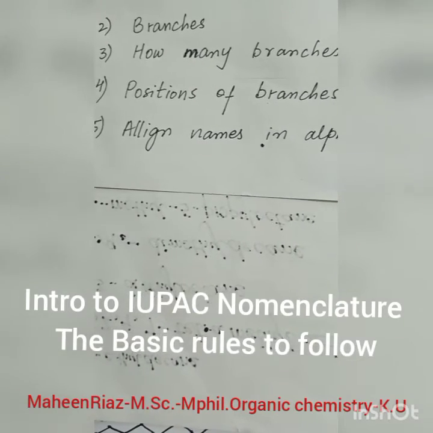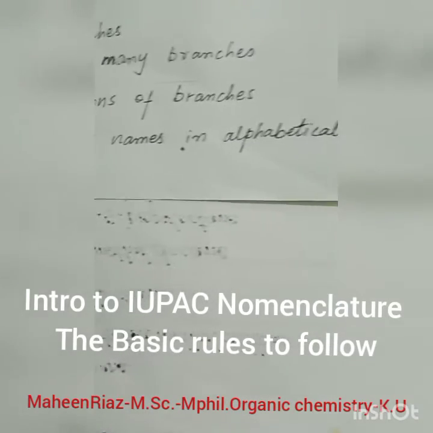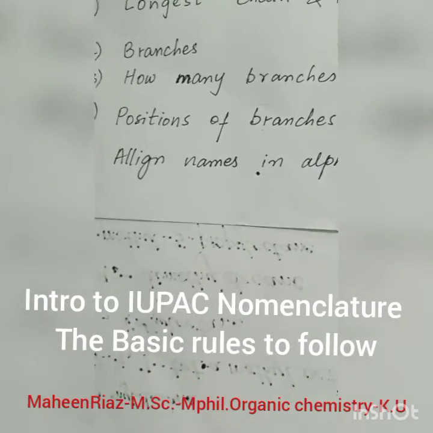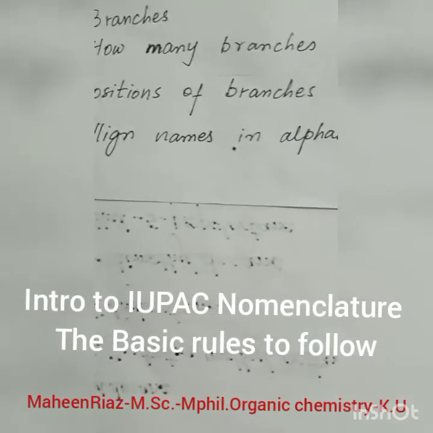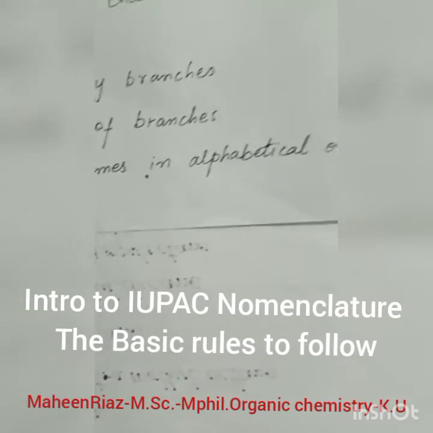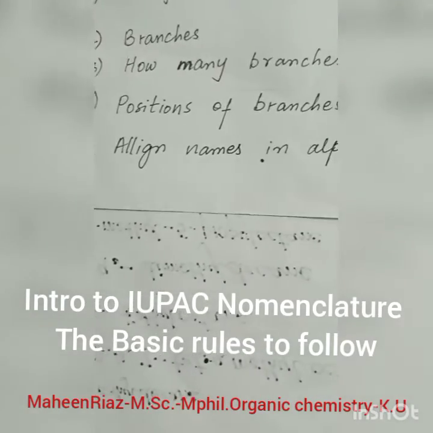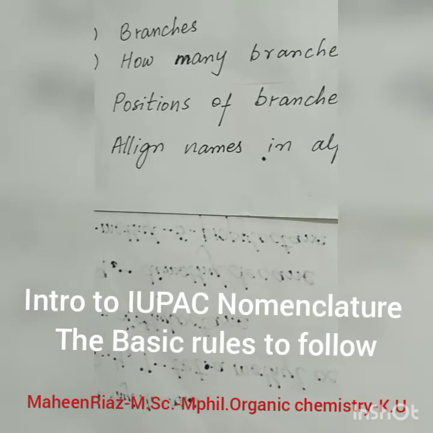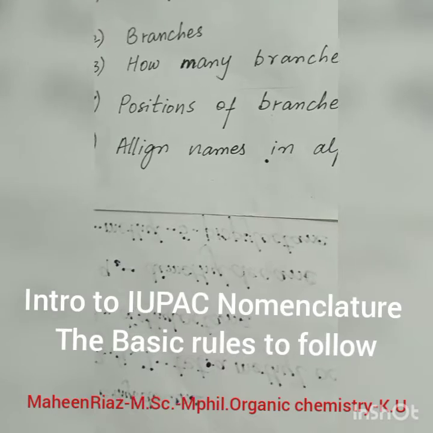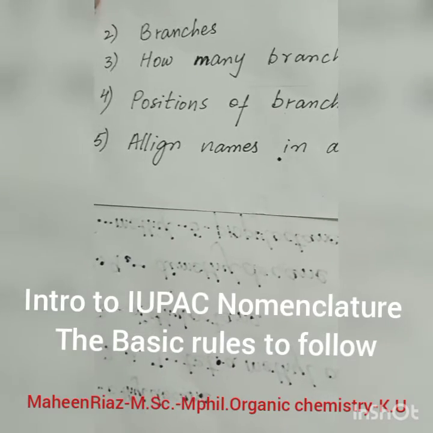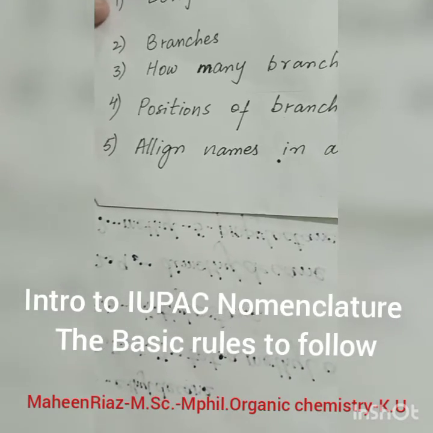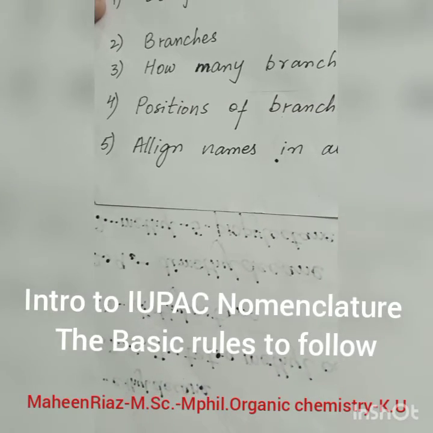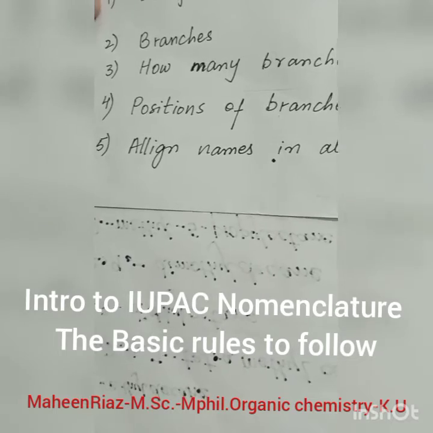Now the last point is to align the names in alphabetical order. When you are done with all these points, then you will go for the last one, to align the names in alphabetical order. What is the alphabetical order? For example, there are two branches involved in your carbon skeleton, the methyl and ethyl. Ethyl starts from E and methyl starts from M. So you have to write ethyl first before methyl.